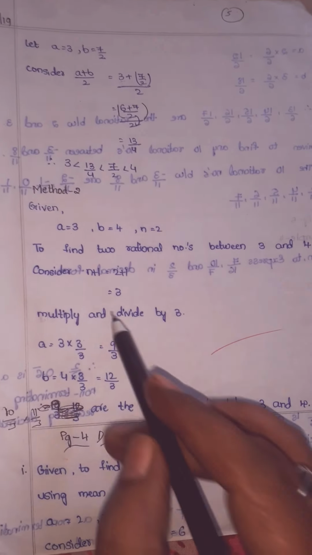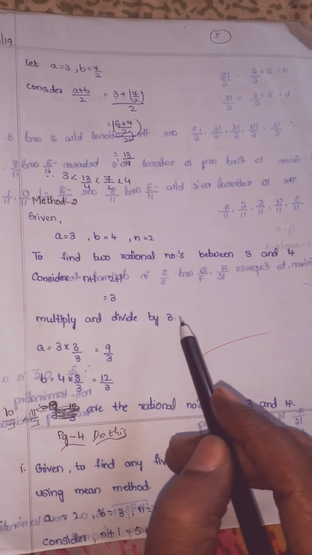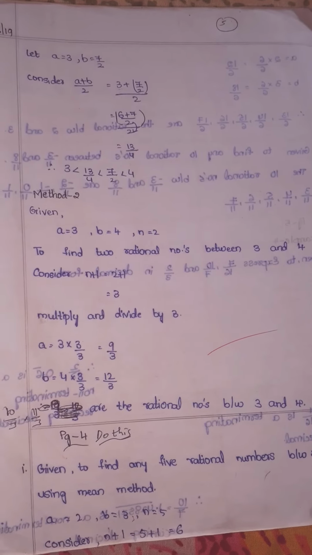3. So whatever you got as the result, that you should multiply and divide by 3. So here a is 3 as it is, into 3 by 3. So don't do cancellation. Again, a question will come. So multiply numerator into numerator: 3 3s are 9. 9 by 3. b is equal to 4 is there, children, into 3 by 3. So multiply numerator into numerator. 4 into 3 is how much? 12 by 3. So in between 9 by 3 and 12 by 3, what are the two rational numbers, children?